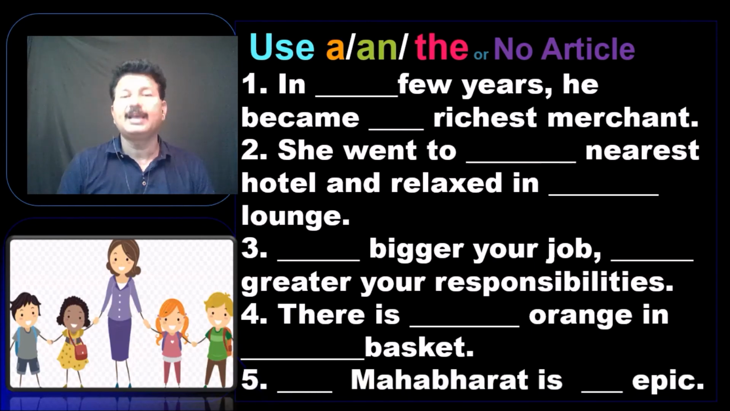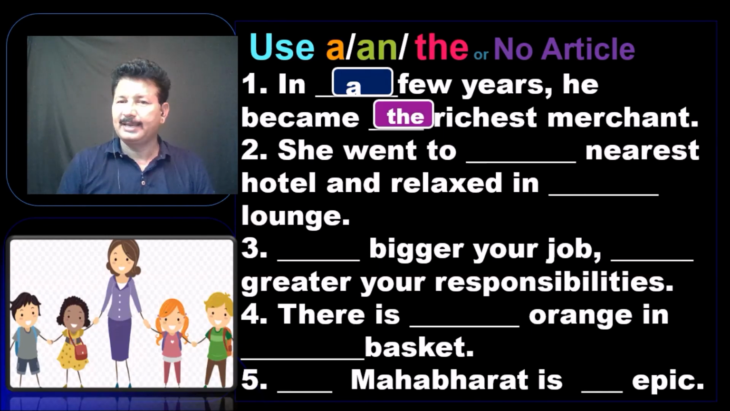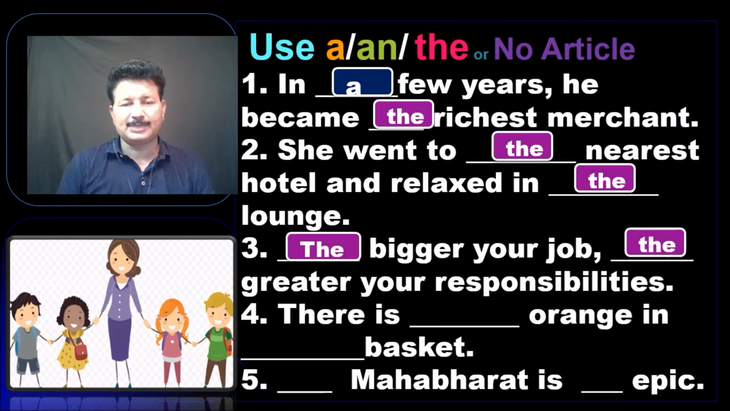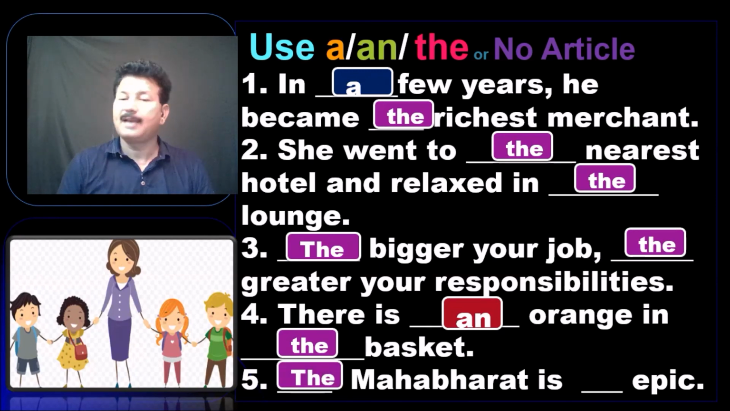So the first one, in a few years, perfect. And the second one, richest, so it is the. She went to again the nearest hotel in the lounge. And when we are comparing two things, the bigger your job, the greater your responsibilities. There is an orange in the basket, and as it is a popular book and holy book, we say the Mahabharat is an epic, right?